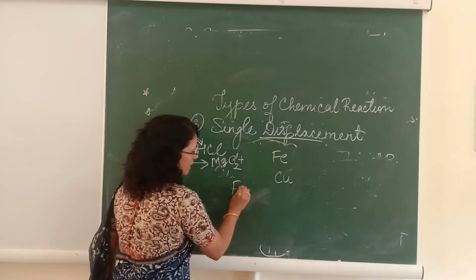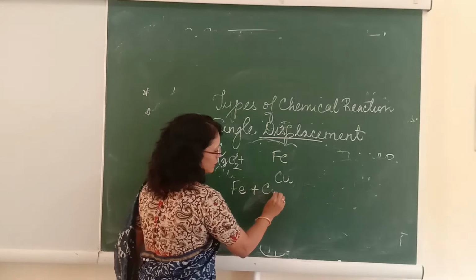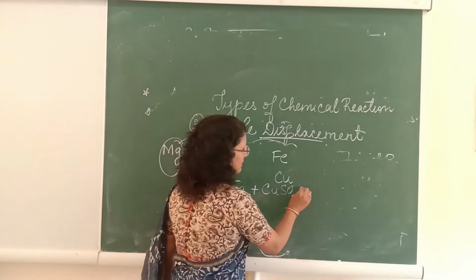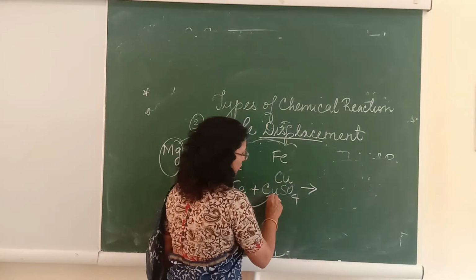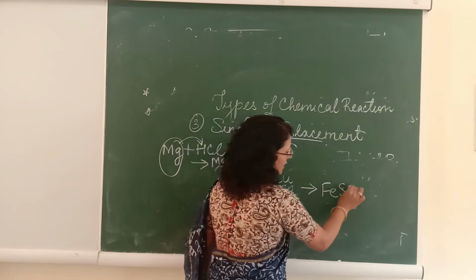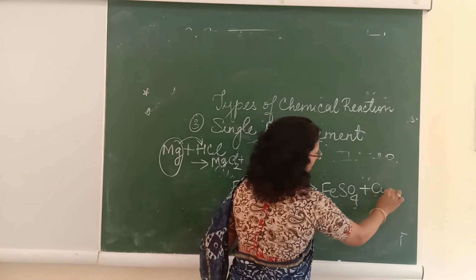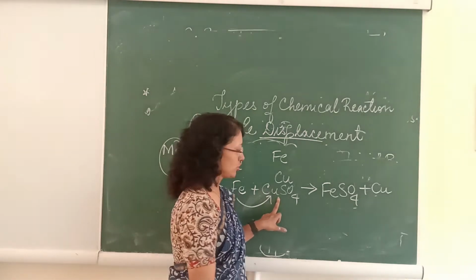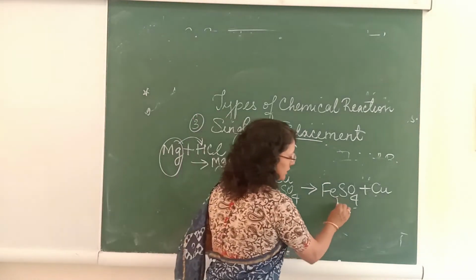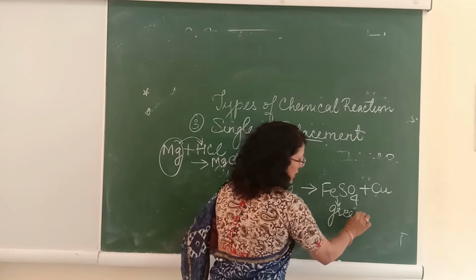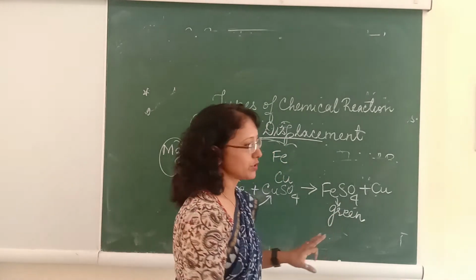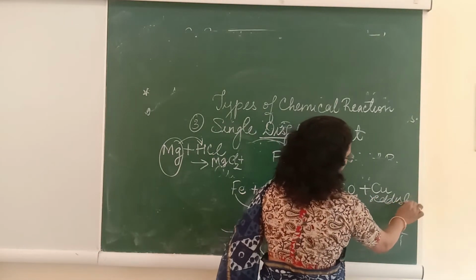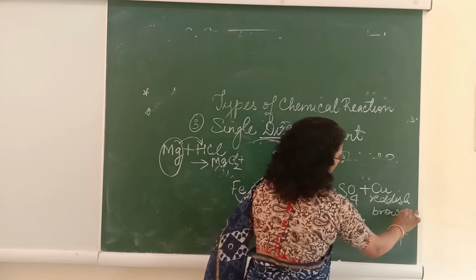So if I take an iron nail and dip it in a solution of copper sulfate, which is a blue colored solution, since iron is more reactive, it will form iron sulfate along with copper metal being displaced. When the iron nail is dipped, the blue solution turns into a green solution and the copper gets deposited as a reddish brown deposit over the nail.